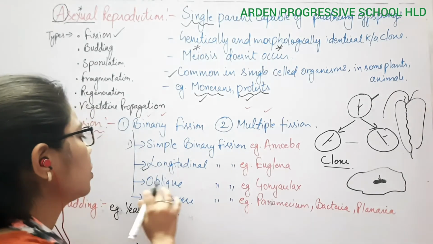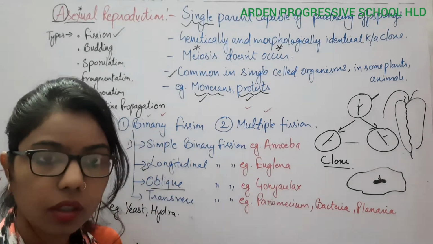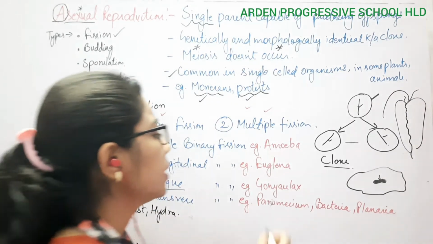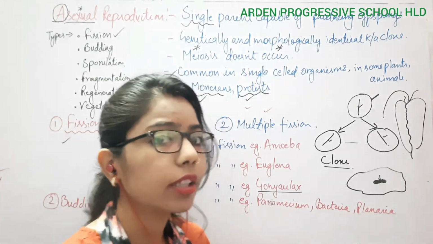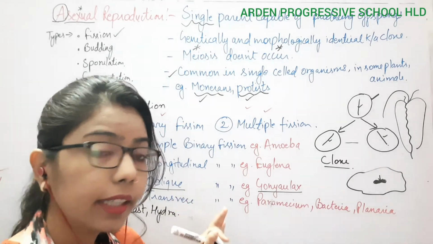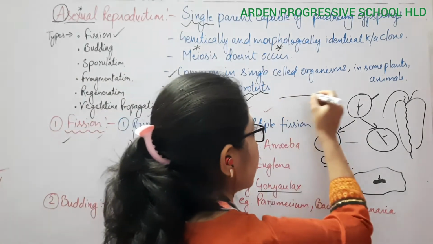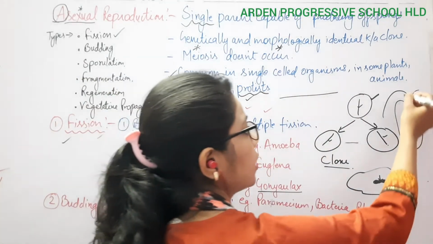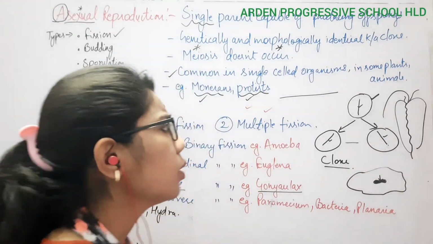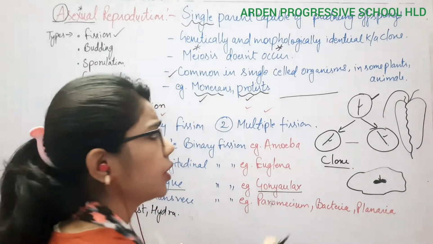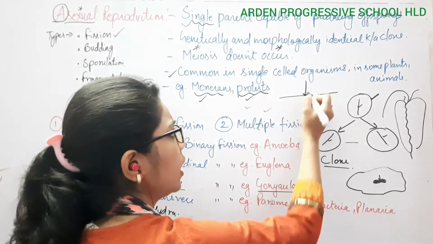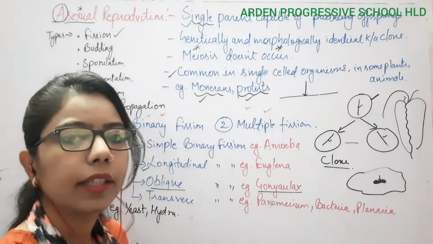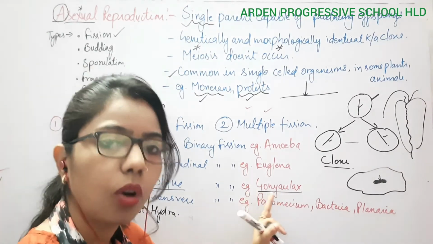Then next is the oblique binary fission. The example is Gorlux. We have done it in 11th grade also. What is happening in Gorlux? For example, this plane is the transverse plane and this one is the longitudinal plane. Whenever the fission happens at 90 degrees to the transverse plane, it is known as oblique binary fission, and it takes place in the case of Gorlux.